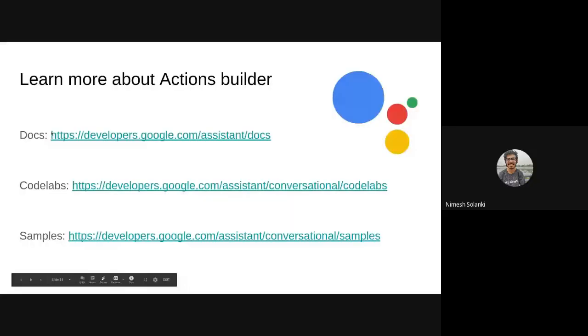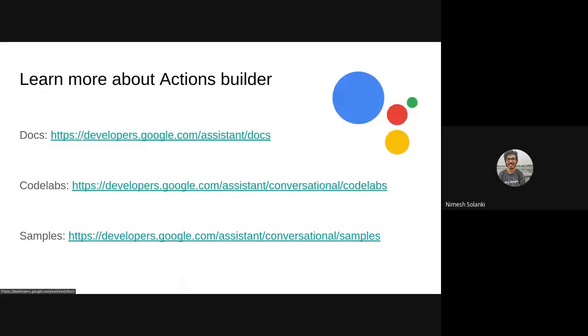And if you have any more doubts or if you want to learn more about Actions Builder, you can head over to the docs. These are the links. I'll post them in Slack as well as in the chat. You can follow these links if you want to go through some advanced stuff. If you want to refer to something else, you can check out the docs.